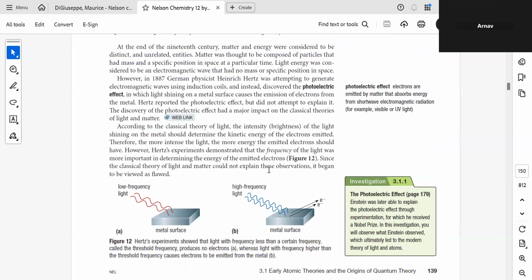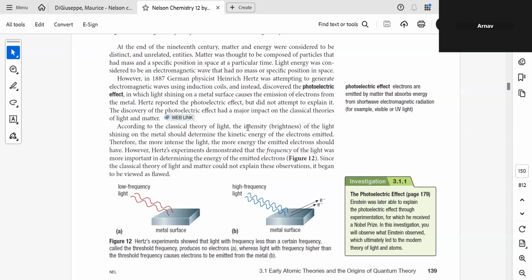So basically, he was trying to understand what happens when electromagnetic waves shine on a metal surface. In the process, he observed that electrons were emitted, but he didn't try to explain that.